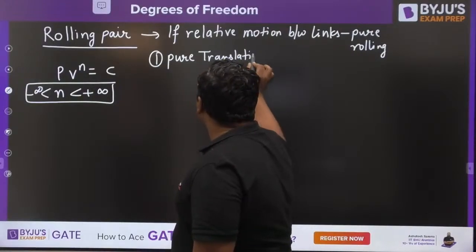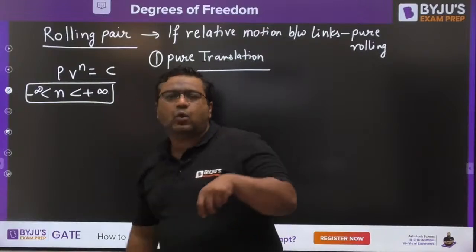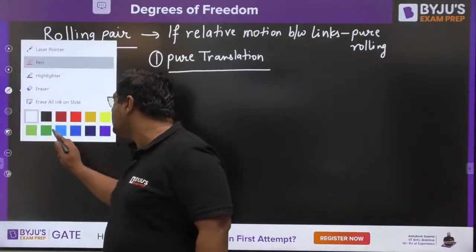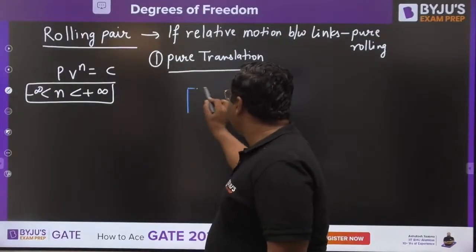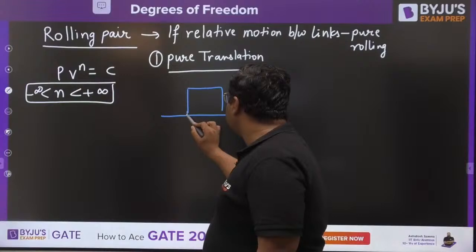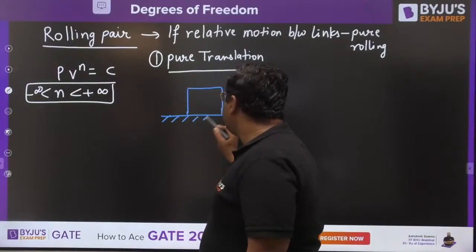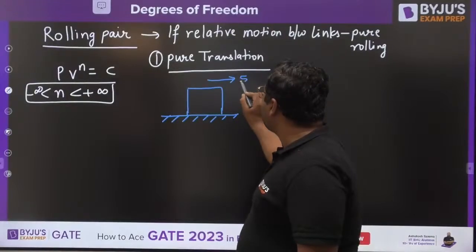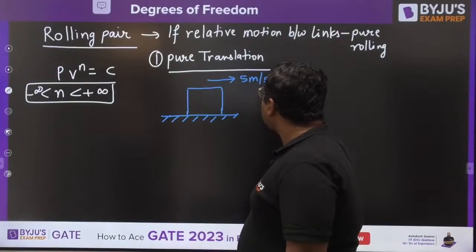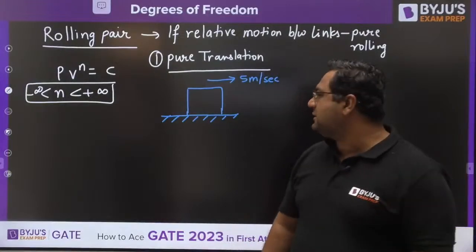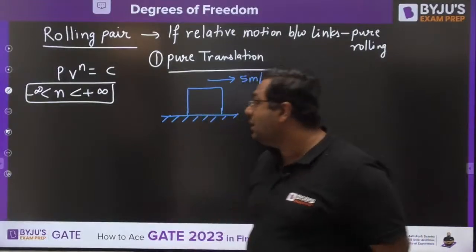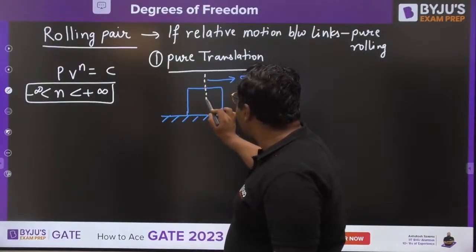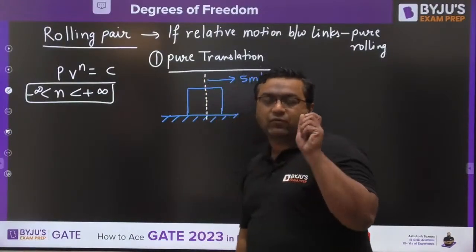And this pure translation motion has a quality. There is a point which this pure translation motion is always following. Let us say we have a block on a fixed surface, and this block is moving with a velocity of 5 meters per second. If it is in pure translation, then it would be following one condition. That one condition is that the velocity of every point present on this slider would be the same.